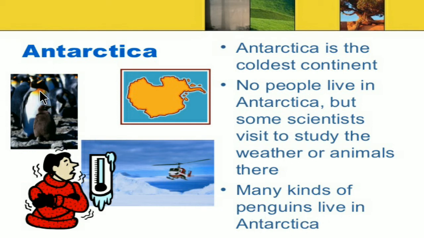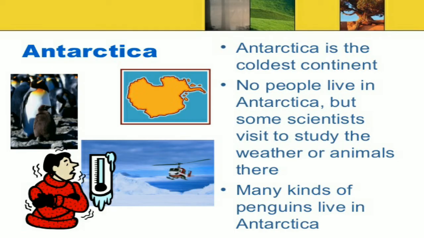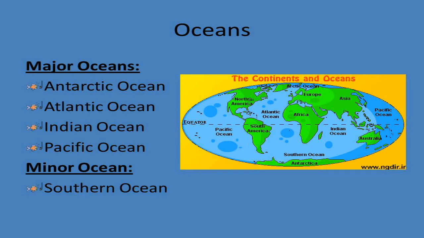Antarctica has some regions and Iceland, so that's why no one can live there. But sometimes scientists go for research and penguins live there. Okay, now next, oceans.